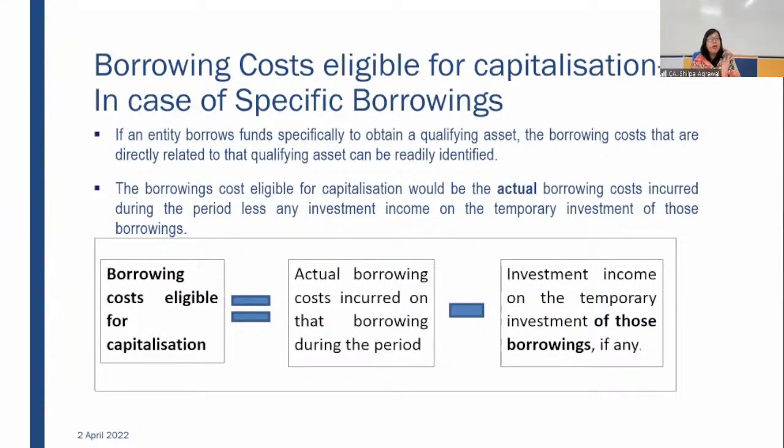While capitalizing the borrowing cost in case of specific borrowing, any interest income you earn through those temporary investments will reduce the amount of borrowing cost.